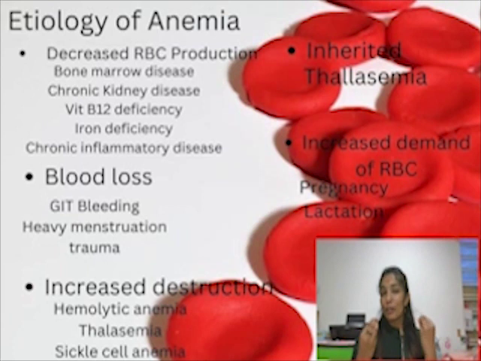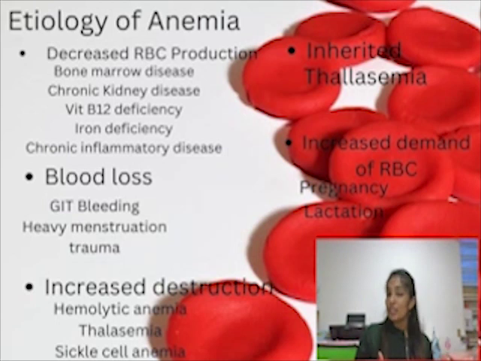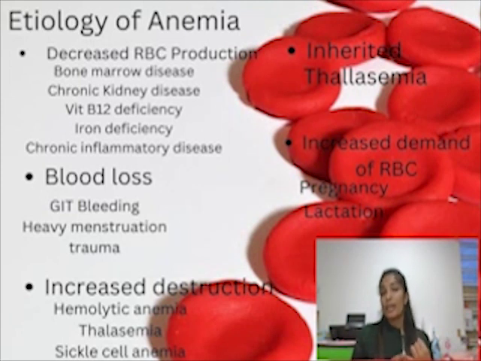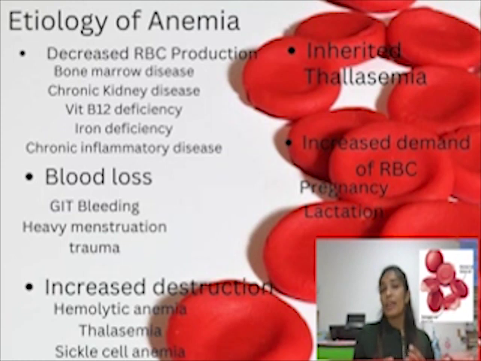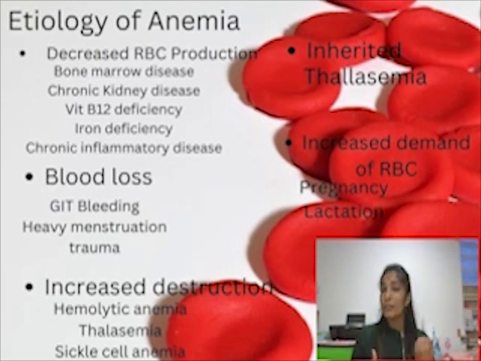Lastly, the cause of anemia is increased red blood cell destruction. Whenever there is destruction, we refer to it as hemolysis. This hemolysis may be due to an autoimmune disease, or there may be morphological changes of the red blood cell, such as in sickle cell anemia or in G6PD. There will be some morphological changes in the red blood cell, so this will cause increased destruction in the spleen or in the blood vessels.